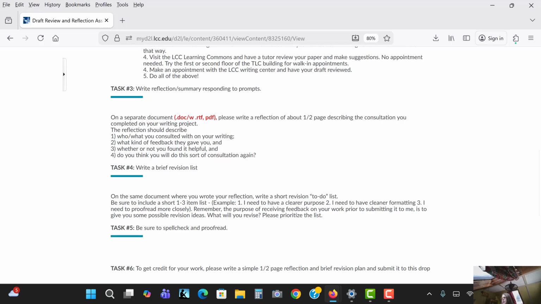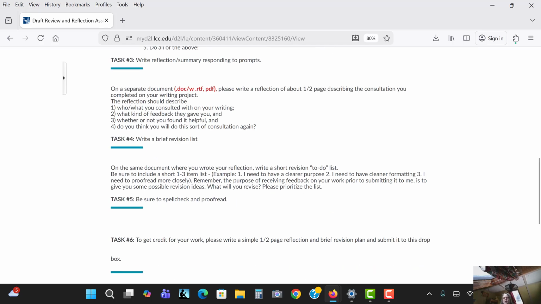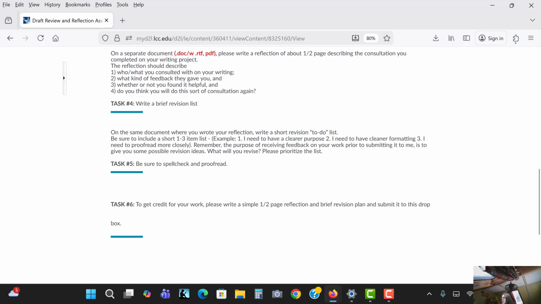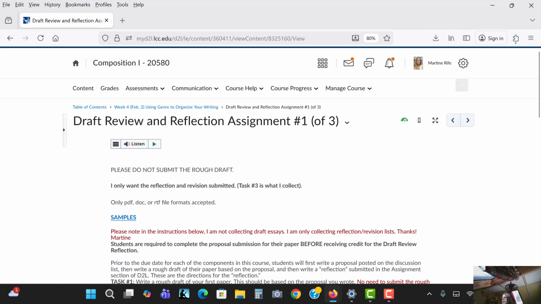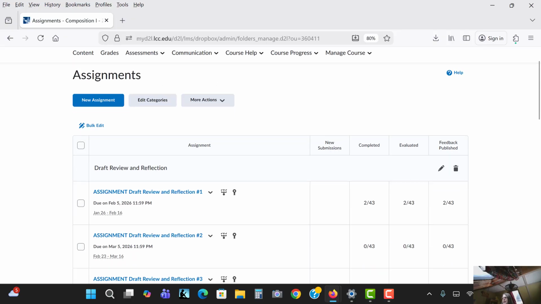Then the second thing you write is a brief revision list, 1, 2, 3, 4, or whatever. And then you proofread and spell check it, and then you upload it into the Dropbox under assessments and assignments, and it is called Assignment Draft Review Reflection 1. Just remember that there are samples.